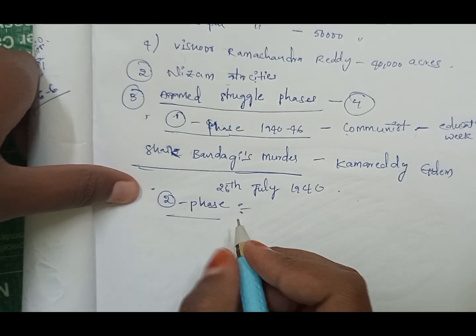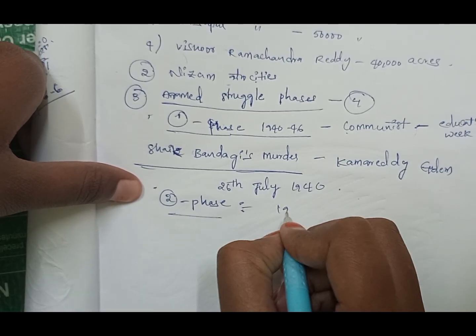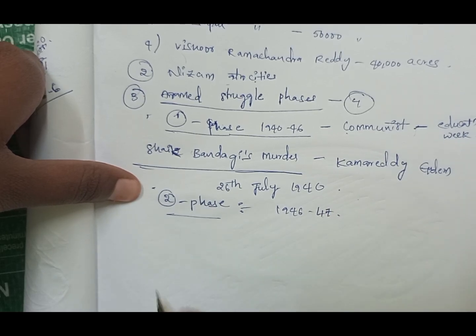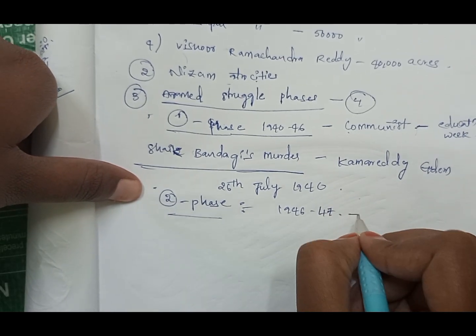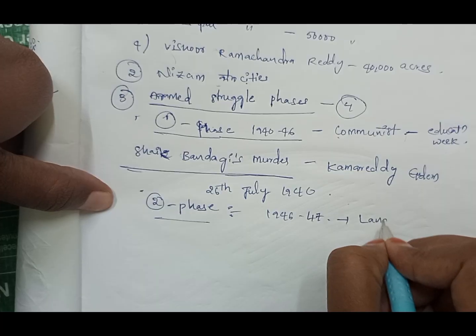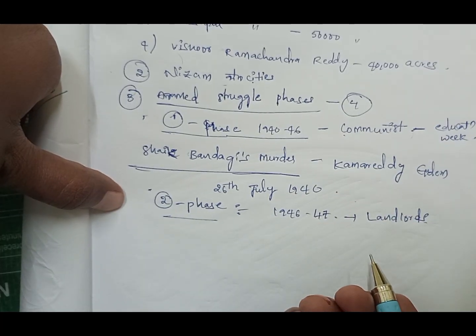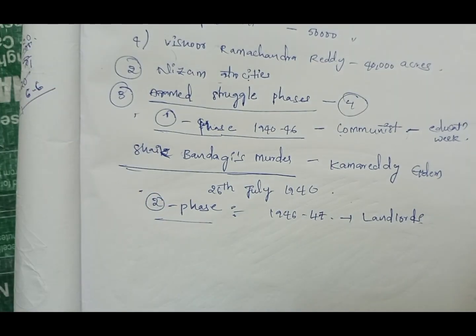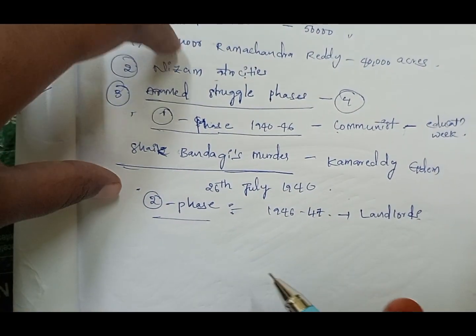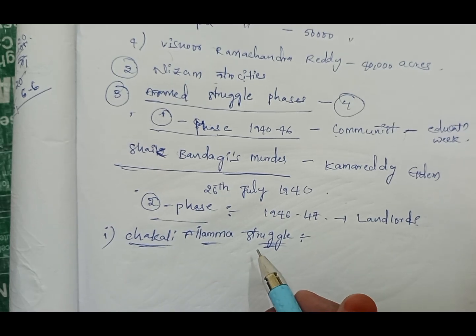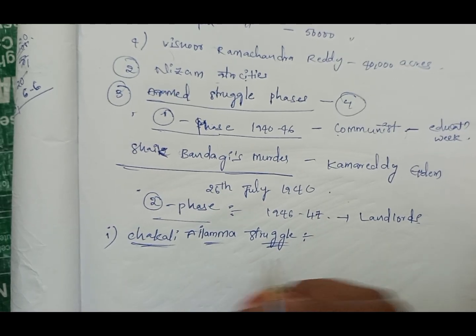The second phase is from 1946 to 47. In this phase, the revolt occurs against the landlords. Okay, so in this the first one is the Chakali Ailama struggle. Chakali Ailama belongs to the Palakurti village.